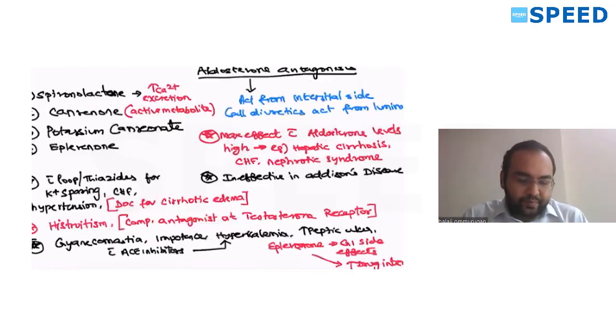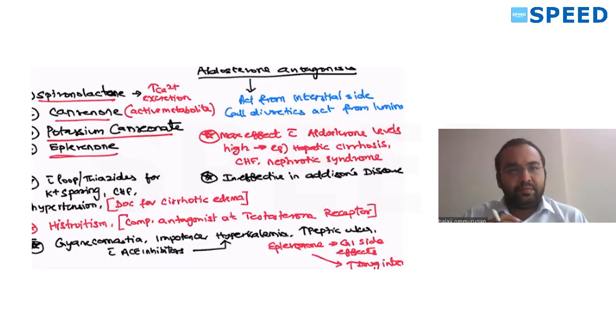Remember this. Now coming to the aldosterone MR antagonists: spironolactone, canrenone, which is a metabolite of spironolactone, potassium canrenoate, and eplerenone. So two important drugs are spironolactone and eplerenone. Other than that, you have canrenone and potassium canrenoate. Canrenone is an active metabolite of spironolactone. Exact opposite of amiloride: spironolactone increases calcium excretion, whereas amiloride decreases calcium excretion.